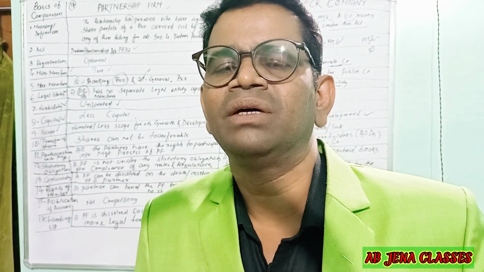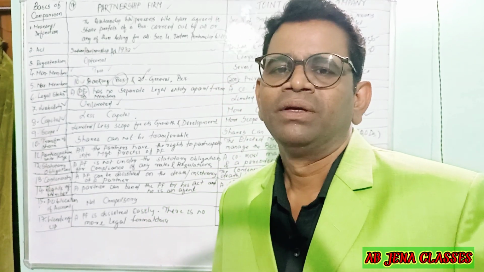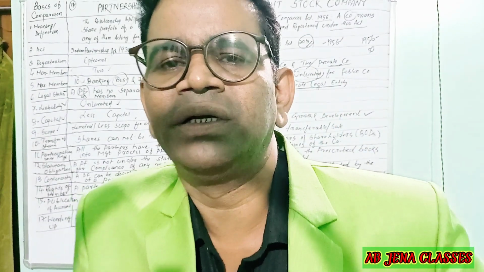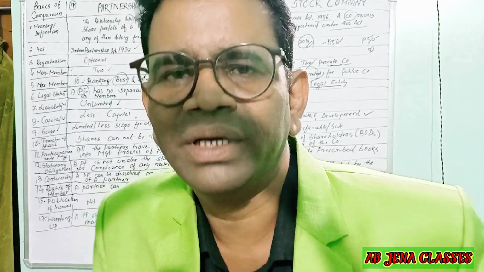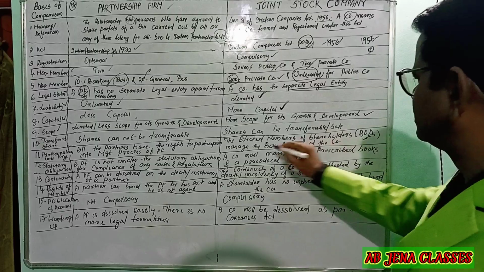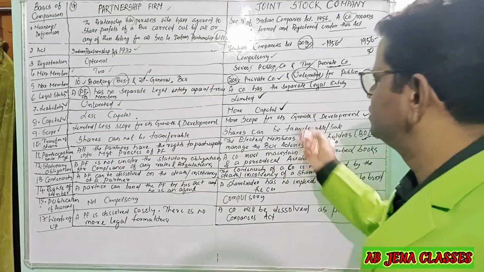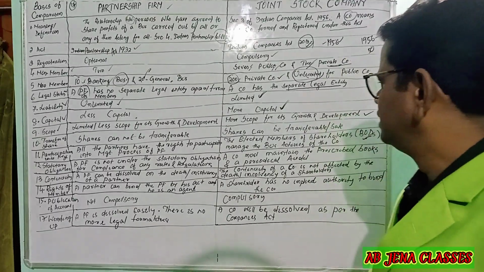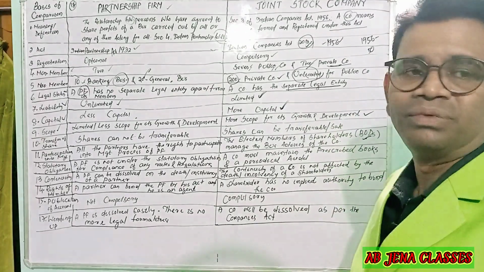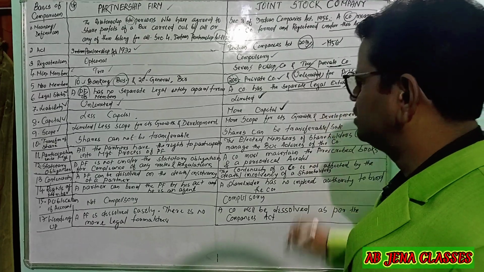Normally companies are managed by the elected members of the shareholders, known as the board of directors, BOD. The board of directors, elected by the shareholders, manage the business. That's why the scope of the company is more with regard to growth and development.